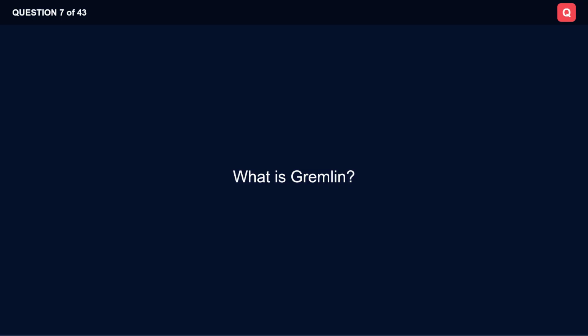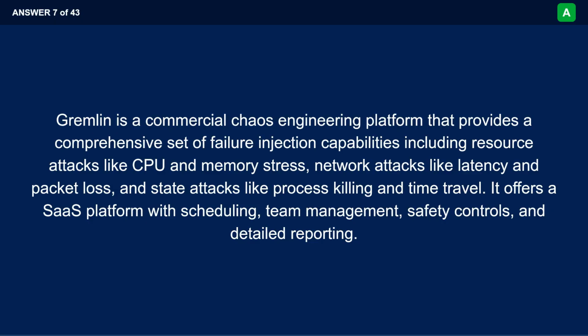What is Gremlin? Gremlin is a commercial chaos engineering platform that provides a comprehensive set of failure injection capabilities, including resource attacks like CPU and memory stress, network attacks like latency and packet loss, and state attacks like process killing and time travel. It offers a SaaS platform with scheduling, team management, safety controls, and detailed reporting.